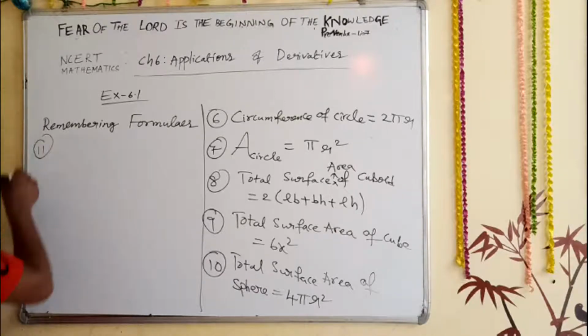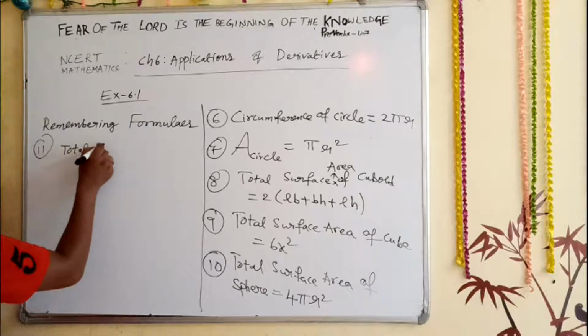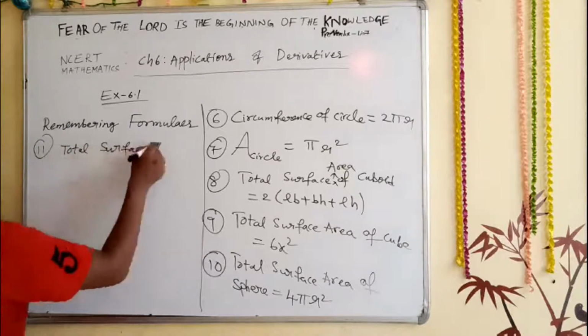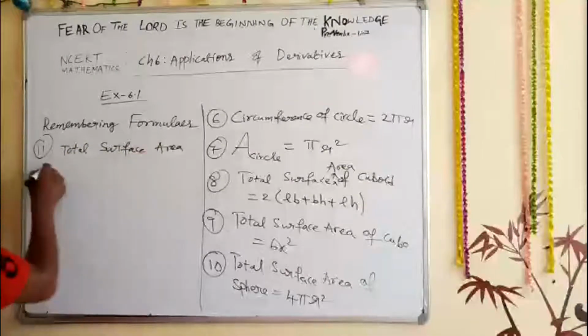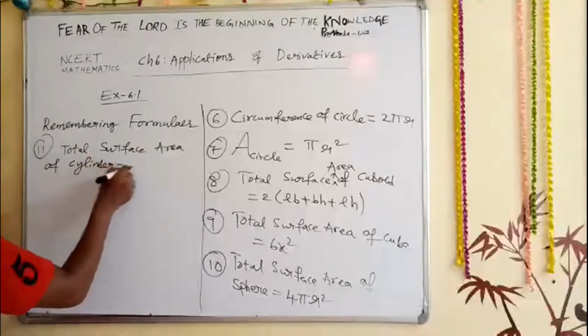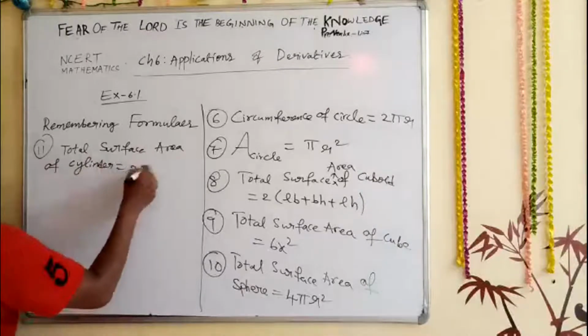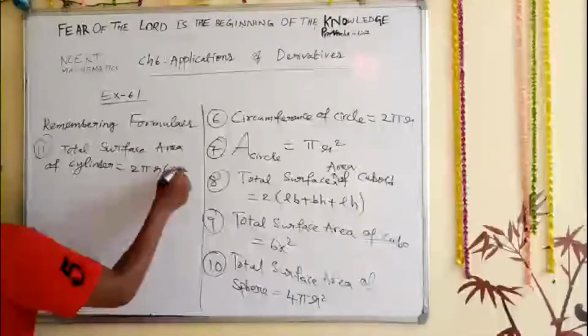So now the 11th one, total surface area of a cylinder, is equal to 2 pi r into r plus h.